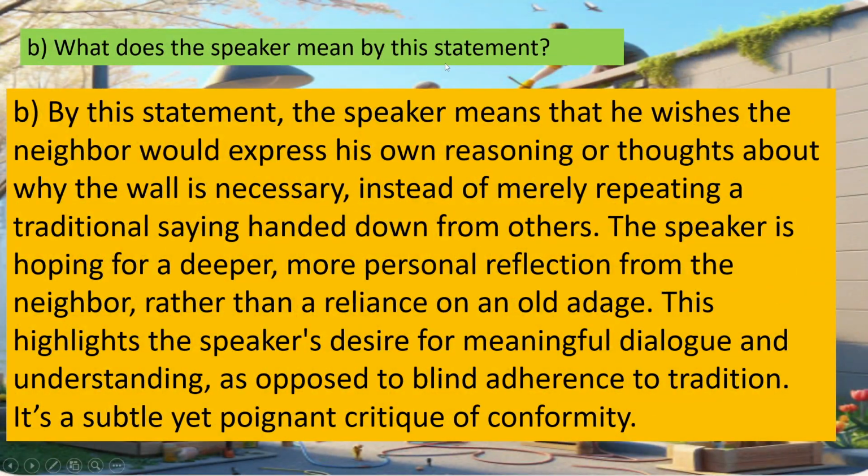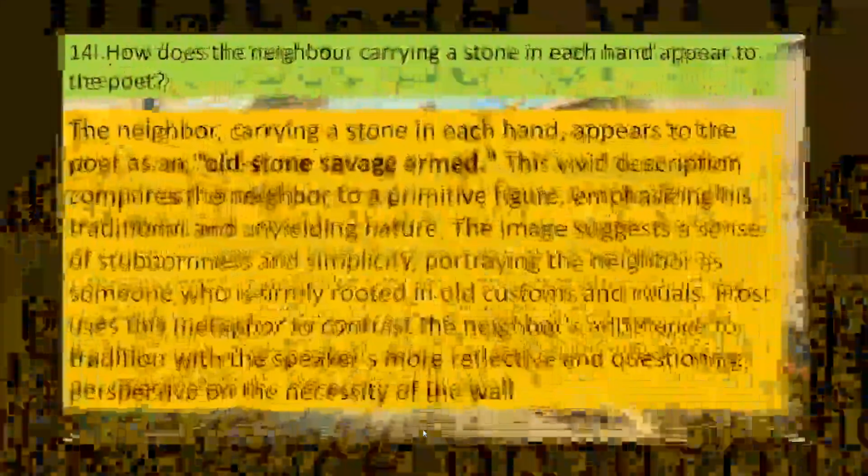B. What does the speaker mean by this statement? By this statement, the speaker means that he wishes the neighbor would express his own reasoning or thoughts about why the wall is necessary, instead of merely repeating a traditional saying handed down from others. The speaker is hoping for a deeper, more personal reflection from the neighbor rather than relying on an old adage. This highlights the speaker's desire for meaningful dialogue and understanding as opposed to blind adherence to tradition. It's a subtle yet poignant critique of conformity.